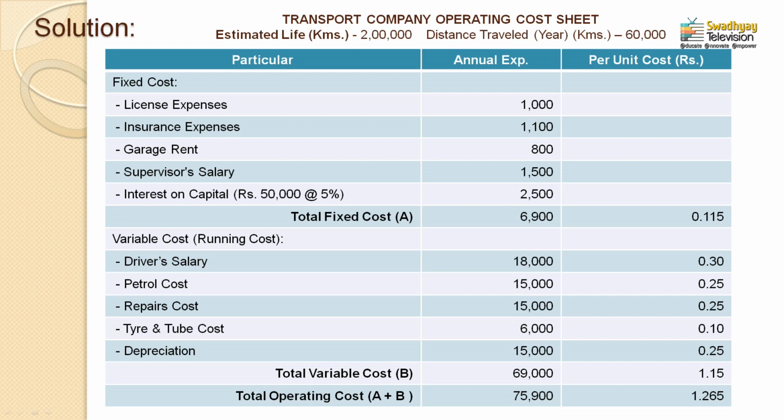If you want to find out the annual expenses, you can multiply 0.25 by 60,000 kilometers. What we did in the previous two cases, driver salary and petrol cost, was find the annual expense and then divide by the effective mileage of 60,000 kilometers to get the per kilometer cost. Here in repairs cost, we already have a per kilometer cost, so you can do it in reverse, multiplying by the number of kilometers effectively run in this period. So, 0.25 multiplied by 60,000, your answer for repairs cost would be 15,000 rupees.